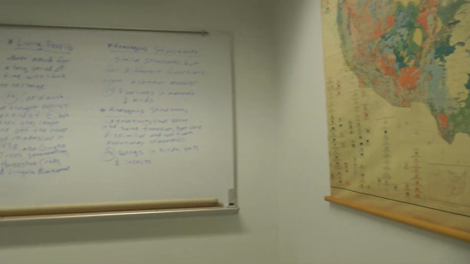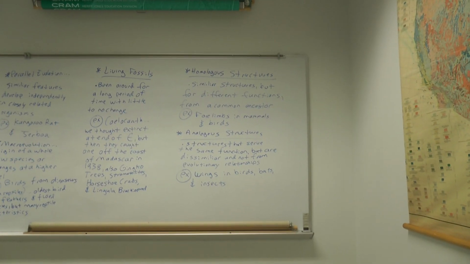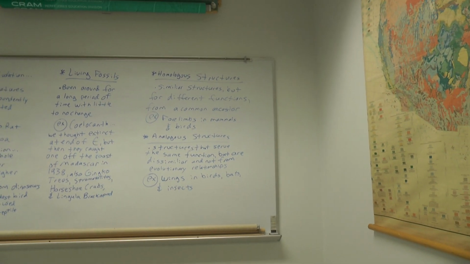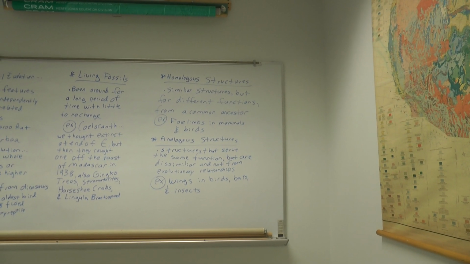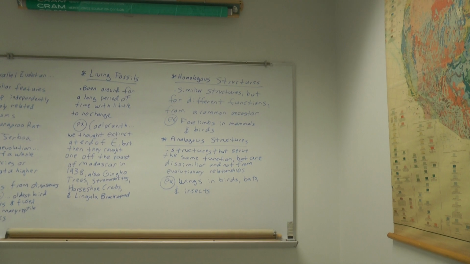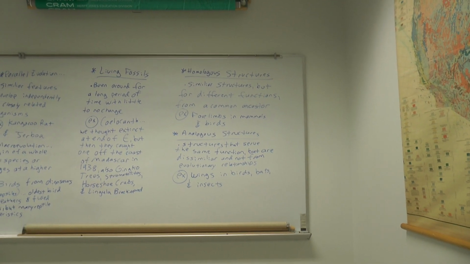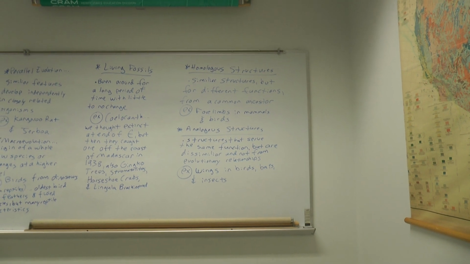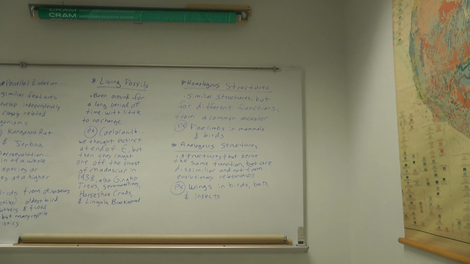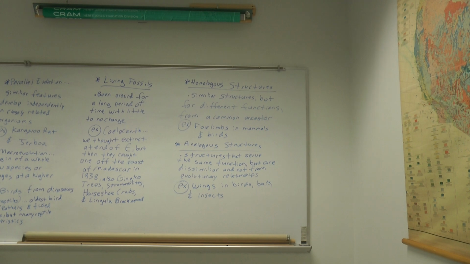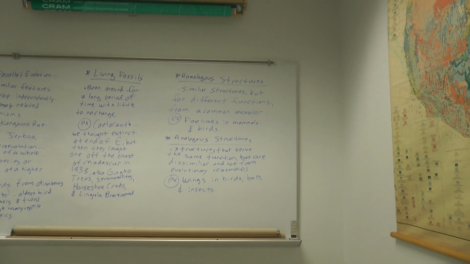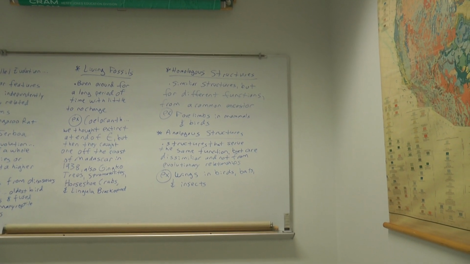All right. Our next topic, and the last topic for our boards here on the side of the room: homologous versus analogous structures. Homologous structures are similar structures in organisms that come from a common ancestor, but the structures have different functions. Our best example would be forelimbs. Mammals have forelimbs, birds have forelimbs.